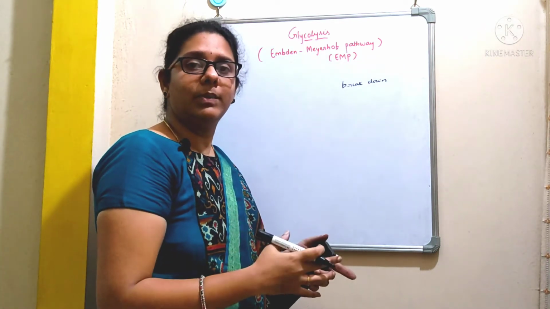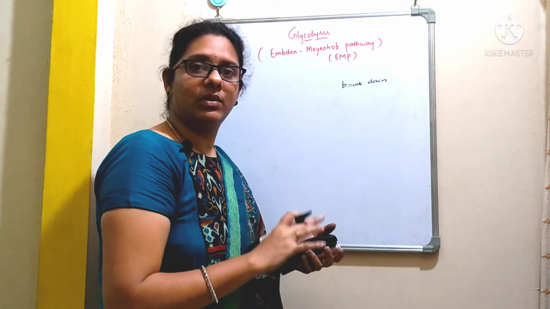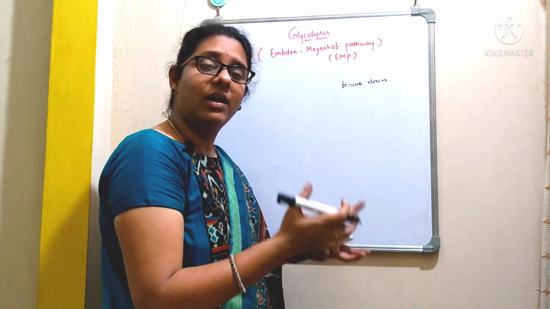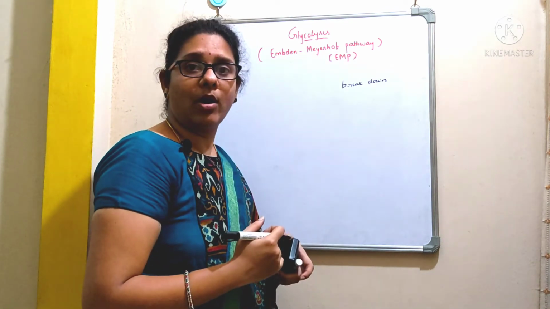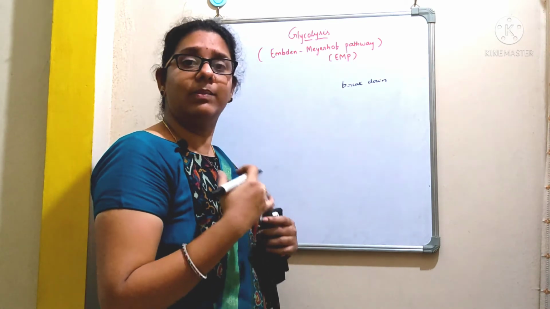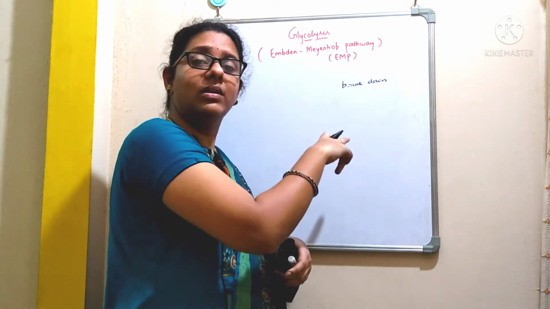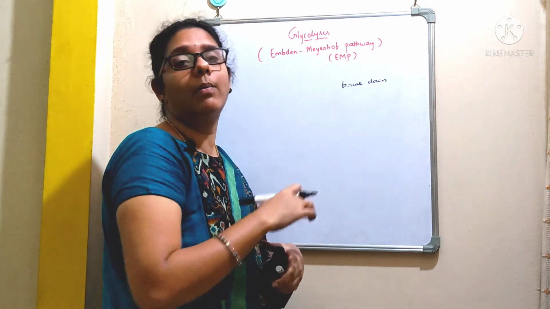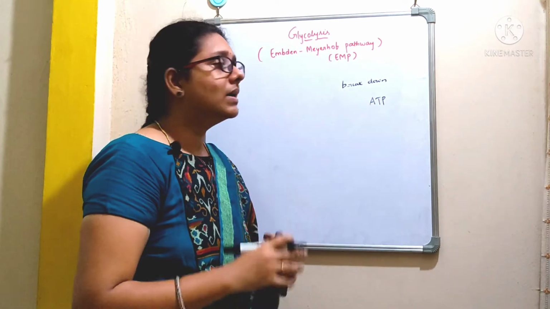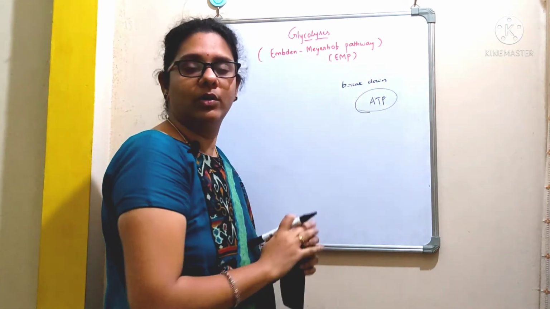Similarly, in case of human beings, suppose if we feel very low, we take a glucose solution. Why? Because that glucose is a sugar, it is a carbohydrate. It will be easily absorbed by our body. So if we take a glucose solution, we get instant energy. Why? Because if this glucose is broken down, it is going to give rise to energy in the form of ATP. Let us see how this ATP is formed with the breakdown of glucose.